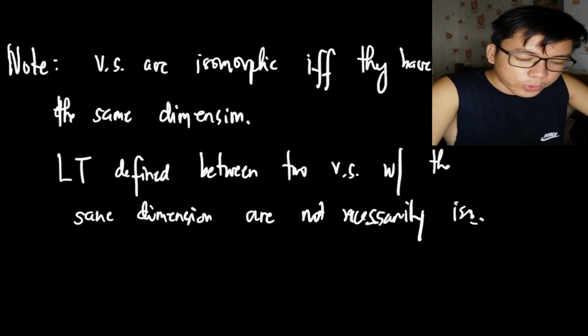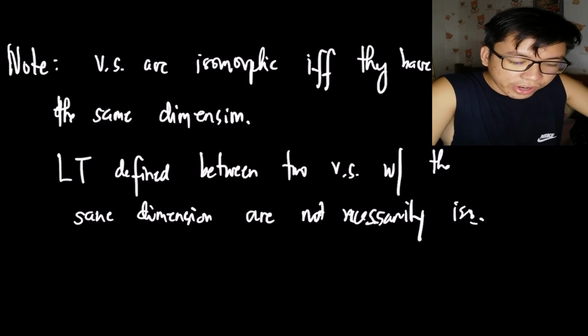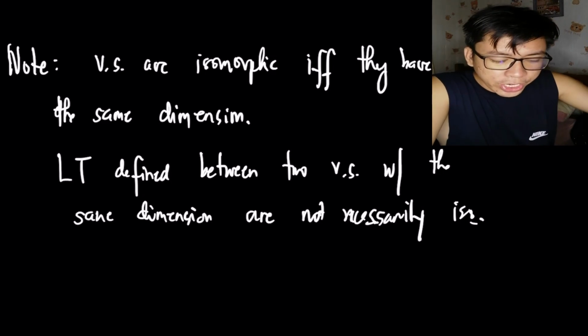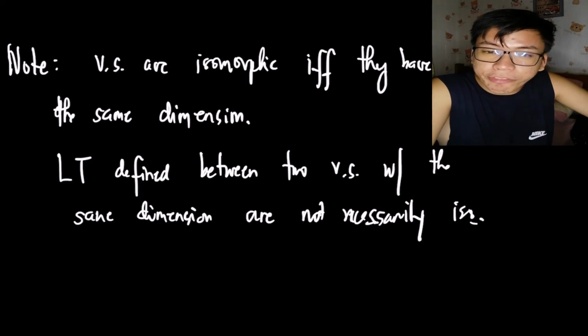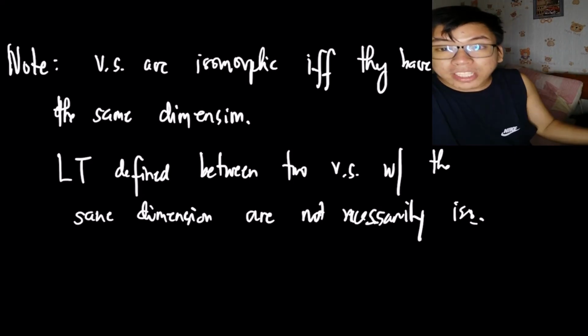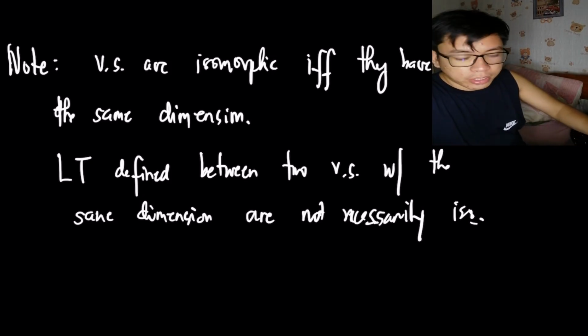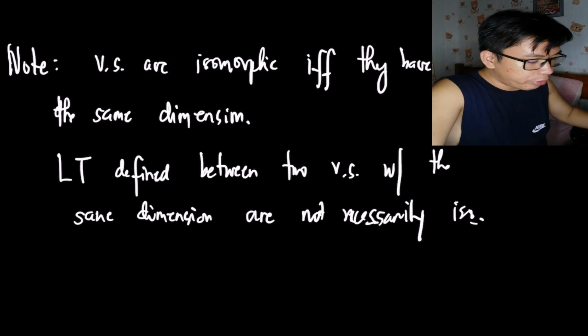So here's the note. The vector spaces are isomorphic if they have the same dimension, but a linear transformation between two vector spaces with the same dimension is not necessarily an isomorphism. So I'm going to show you an example for that.